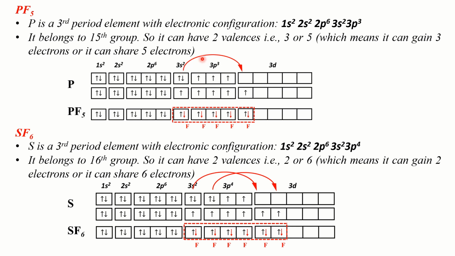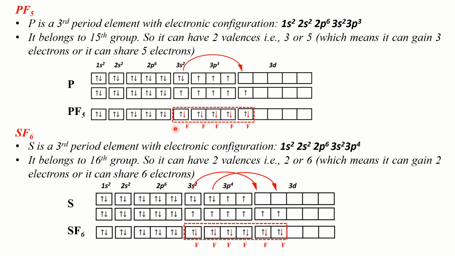Now after an electron jumped from 3s orbital to one of the 3d orbitals, we have 5 unpaired electrons in the valence shell of phosphorus. So in this case, what happened to phosphorus? It has expanded its valence shell. Okay, so this is how phosphorus expands its valence shell.